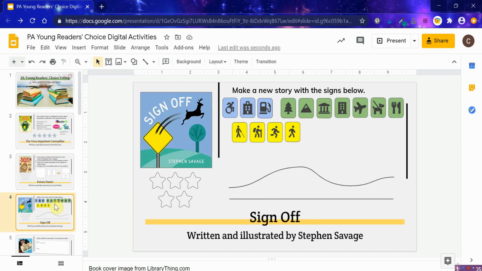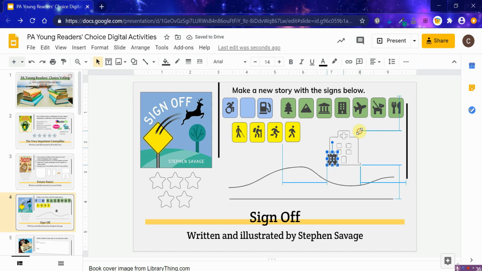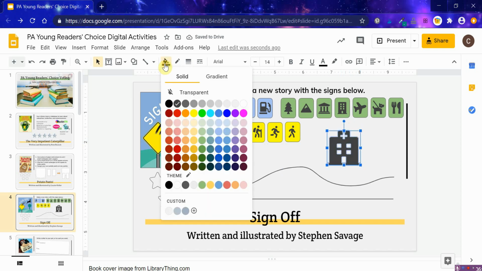So, an activity for Sign Off. This one was a bit more challenging because it's a wordless book. When I read this out loud, I'm going to be narrating what's happening in the pictures and asking, oh, what do you notice here? But it would be a very quick read, certainly. These are all Font Awesome icons, and students can change the size of them. They can change the width of them, and they can use the fill color bucket tool to change the color.